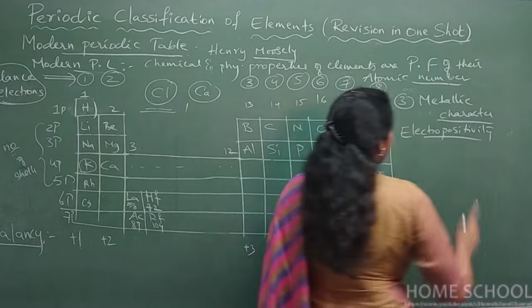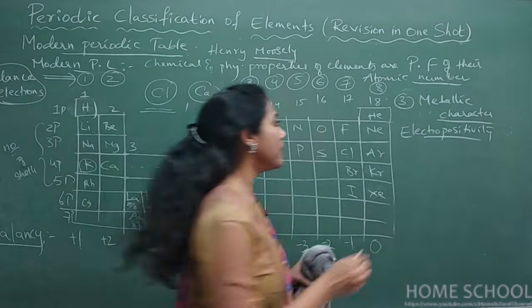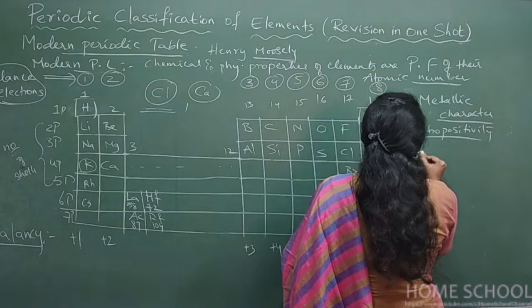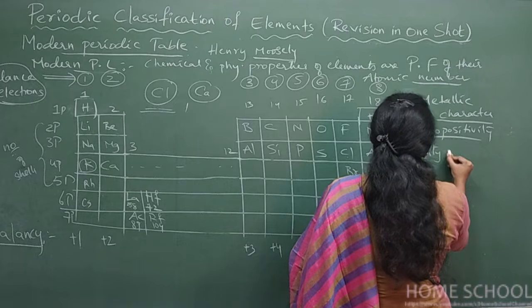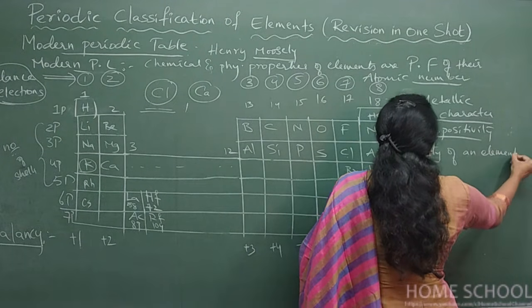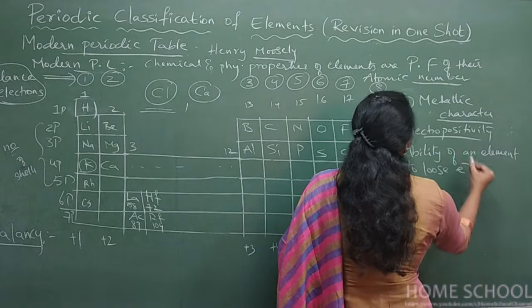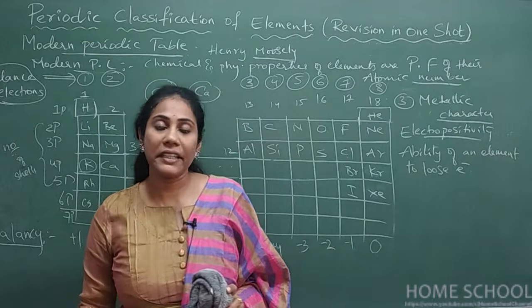Electropositivity. In other words, it can be called electropositivity. What do you mean by metallic character? Ability of an element to lose electrons. To lose electrons is called metallic character.